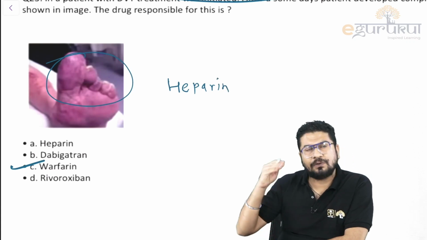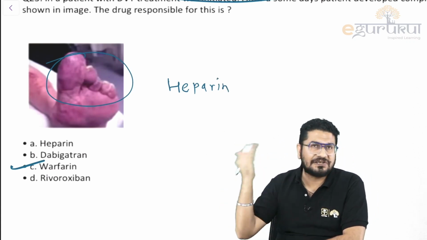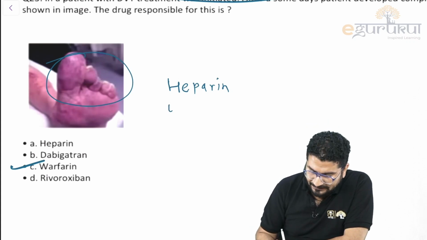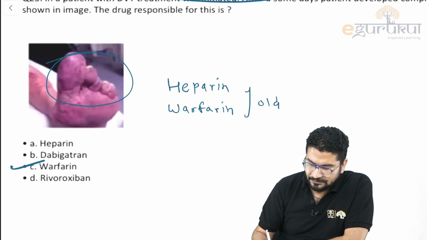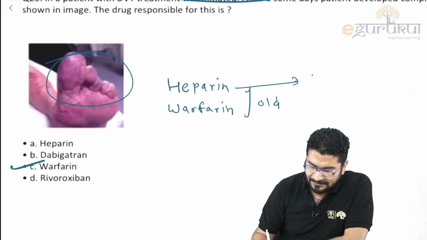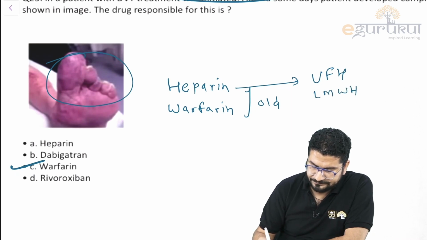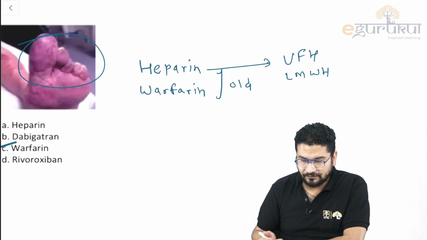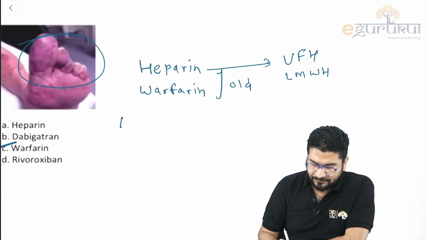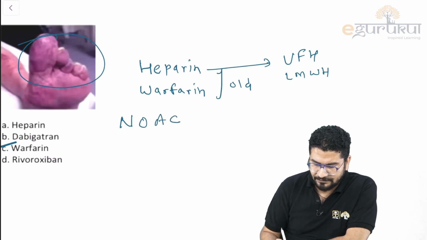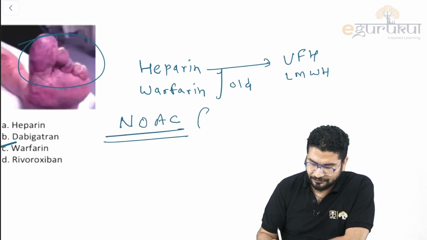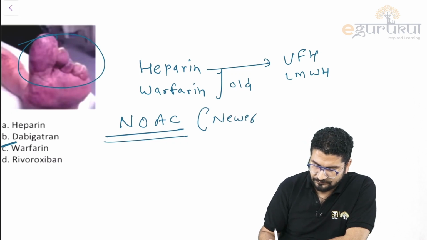These are old or conventional anticoagulants. So I can say heparin and warfarin. These are old anticoagulants. Heparin, we have different forms of heparin, like unfractionated heparin and low molecular weight heparin. These are different forms of heparin. But nowadays we have newer, or novel oral anticoagulants. We call them NOAC. These are your newer oral anticoagulants.